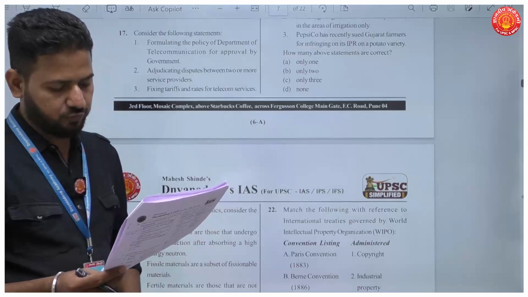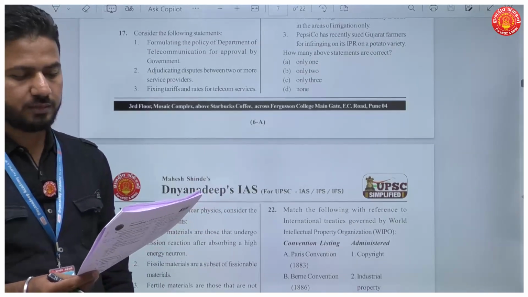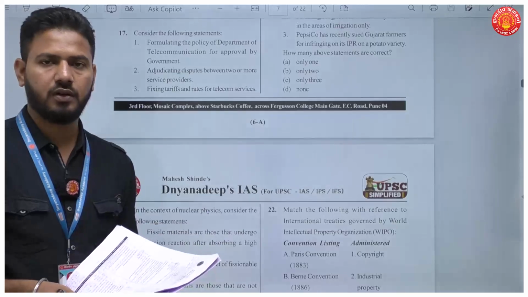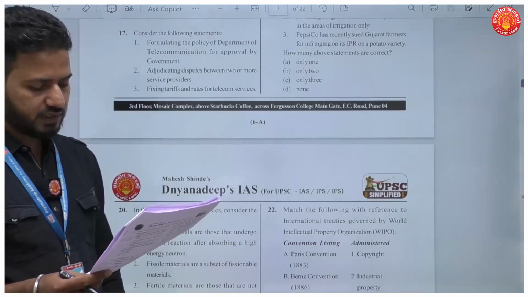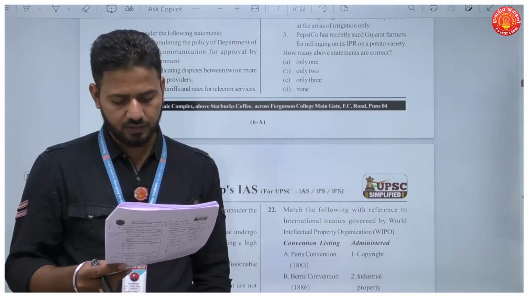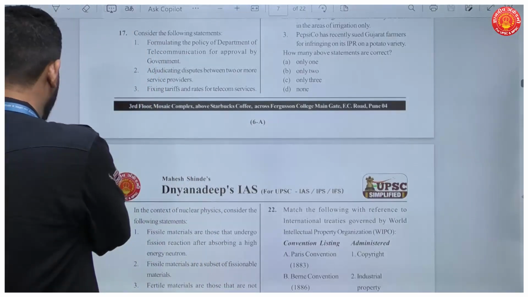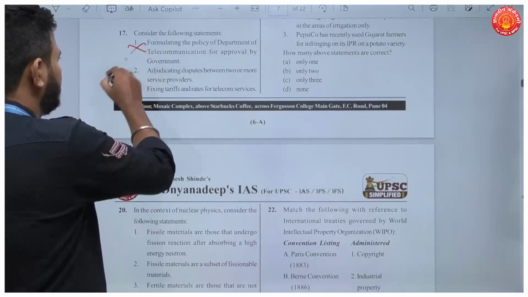Consider the following statements. The question is how many of the above functions are performed by TRAI, that is, the Telecom Regulatory Authority of India. The first statement is formulating the policy of the Department of Telecommunication for approval by the government. See, it is not a formulating body. So the first statement here is incorrect.